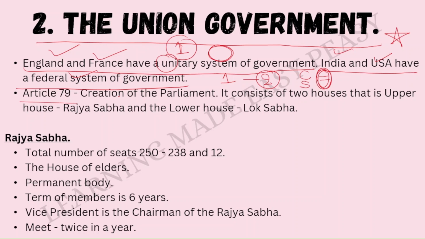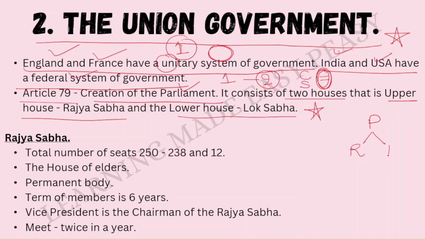Article 79 says that there should be a creation of parliament. And the parliament consists of two houses, the upper house, which is known as Rajya Sabha, and the lower house, which is known as Lok Sabha. It is really important. Please remember this. So here we have the parliament. In the parliament we have two houses. One is the Rajya Sabha, which is also known as the upper house, and then we have Lok Sabha, which is also known as the lower house. So let us understand this one by one.